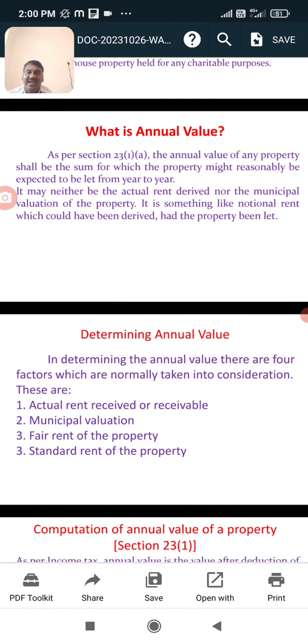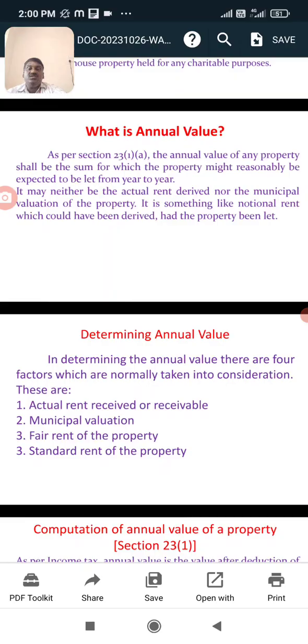First one, actual rented value. Second one, municipal rented value. Third one, fair rented value. Fourth one, standard rented value. What is meant by actual rented value? Actual rented value is the rent actually received from your tenant.